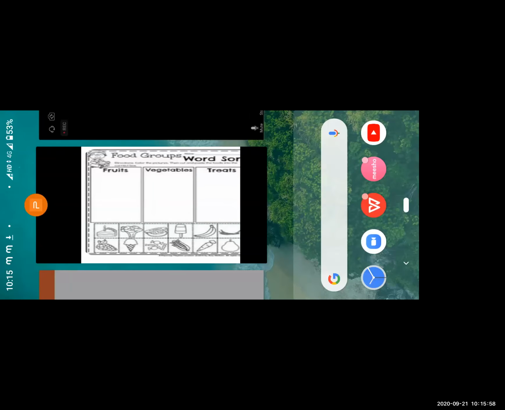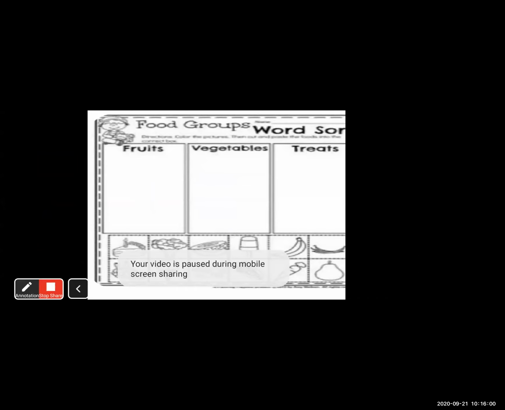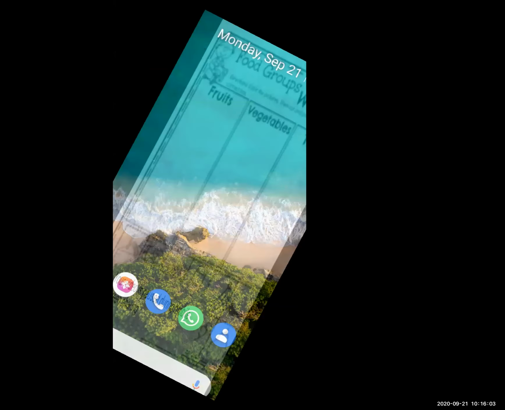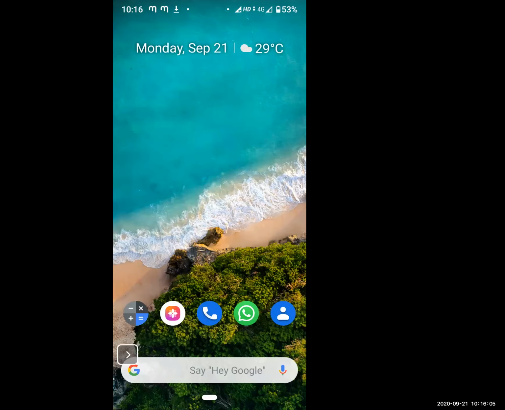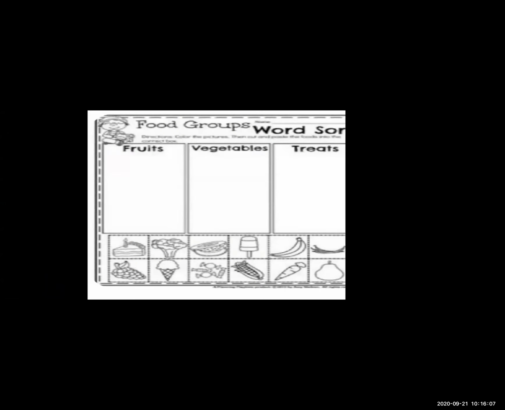So does everyone understand these things? Okay, now I share the screen again. Okay, students, see. Now on your screen, there are the food groups. In those food groups, you can see fruits, vegetables and treats.